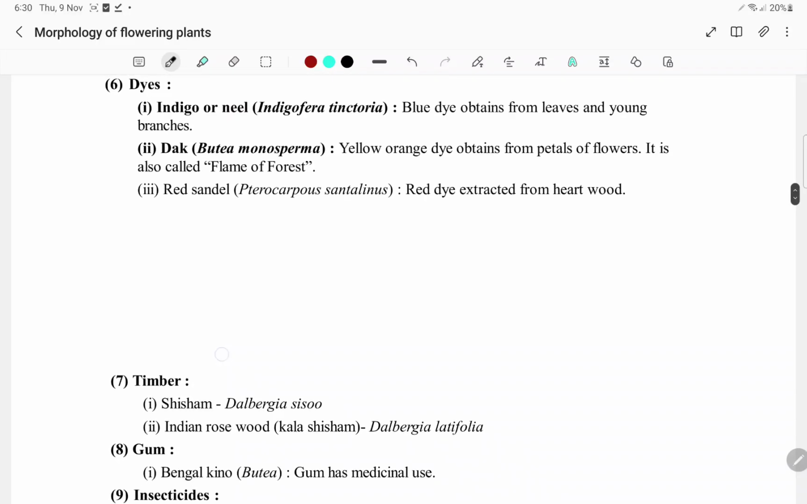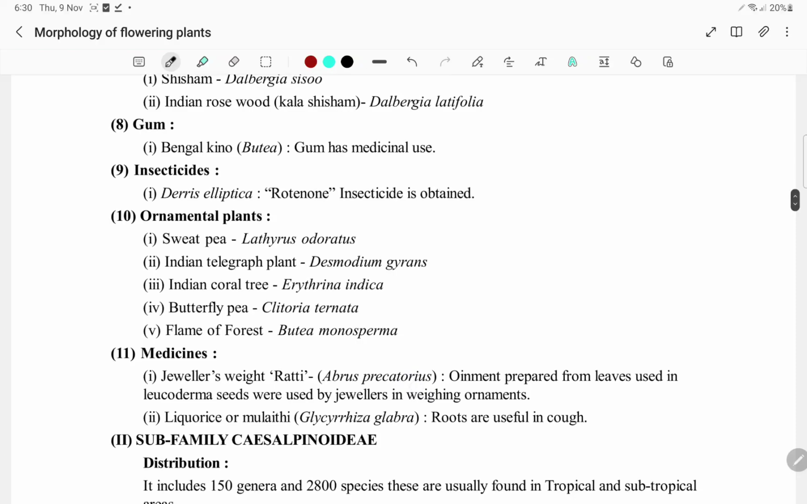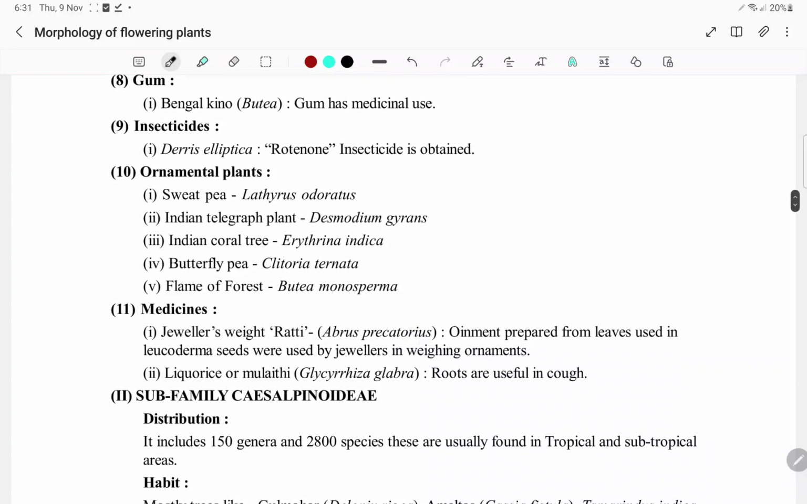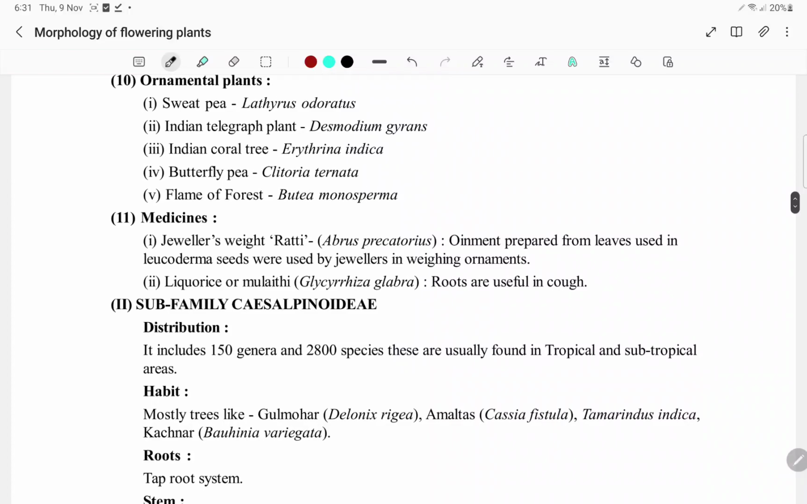Dyes: indigo or neel, Indigofera tinctoria. Blue dye obtained from leaves and young branches. Dark yellow orange dye obtained from petals of flowers. It is also called flame of the forest. Red sandal, Pterocarpus santalinus, red dye extracted from heartwood. Timber: Shisham, Dalbergia sissoo, Indian rosewood, Dalbergia latifolia. Gum: Bengal kino or gum has medicinal use. Insecticide is obtained. Ornamental plants: sweet pea, Lathyrus odoratus, Indian telegraph plant.